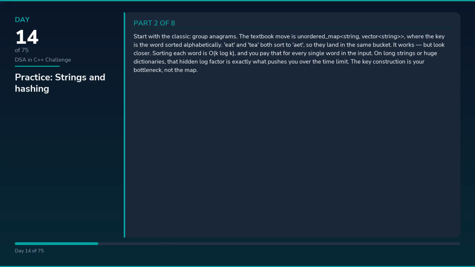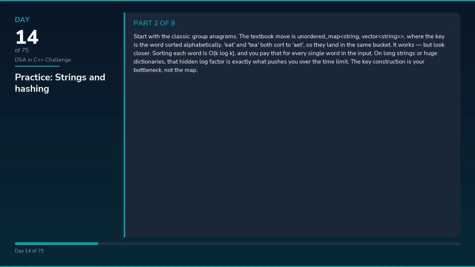Start with the classic, group anagrams. The textbook move is unordered_map<string, vector<string>>, where the key is the word sorted alphabetically. "Eat" and "tea" both sort to "aet", so they land in the same bucket. It works, but look closer.